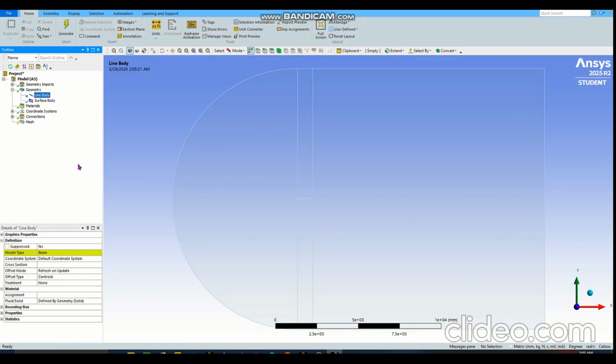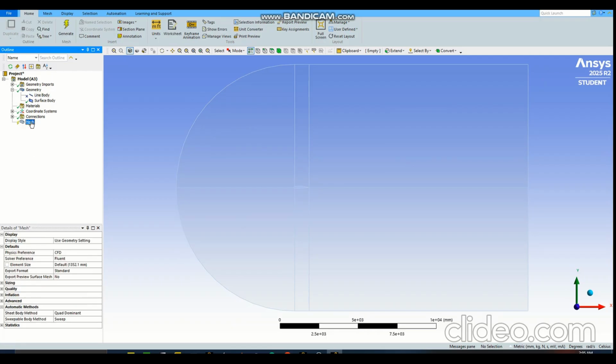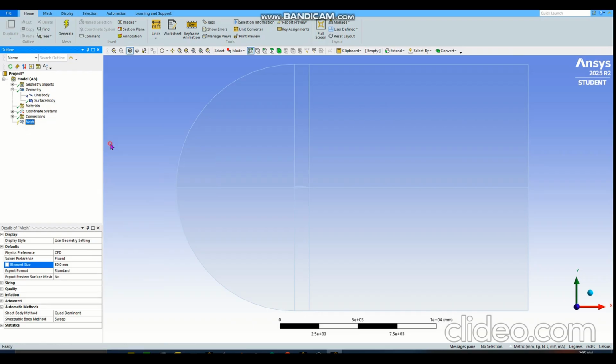Now we need to insert some sizing to our airfoil and boundary domain so that we will capture the airfoil velocity contour and turbulence contours way better. Click mesh. Make sure your element size is 50 millimeters. This value is something that I have found by trials. And right click to mesh, insert sizing here. Perfect.